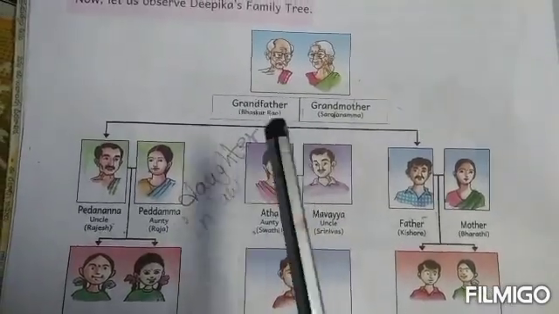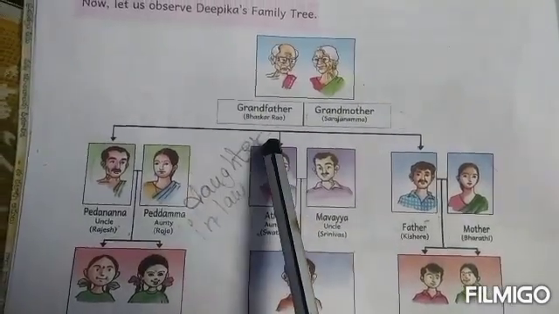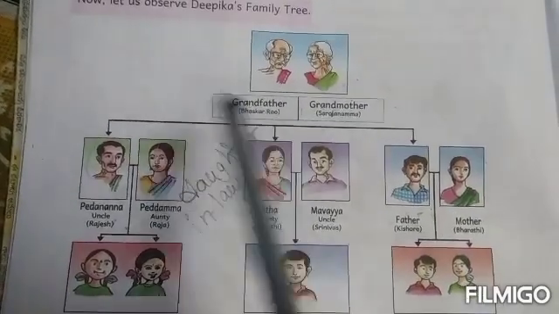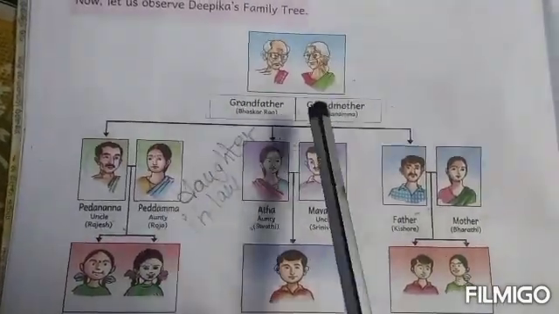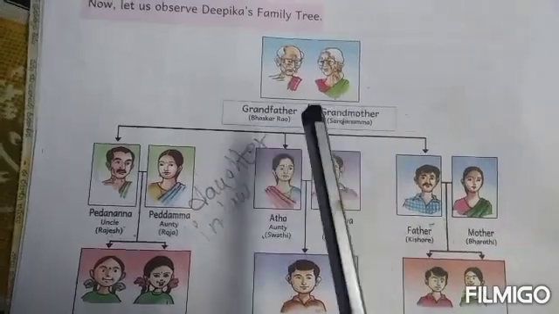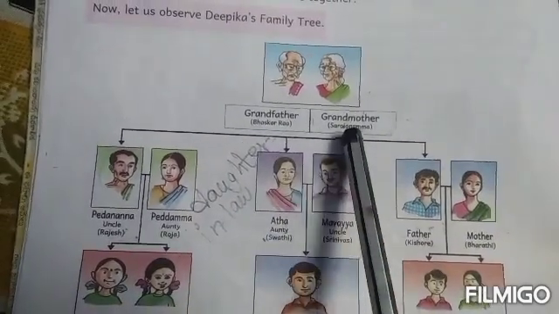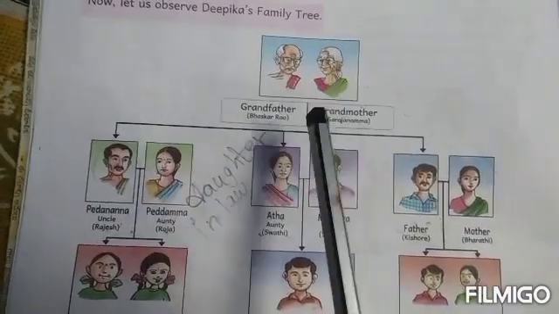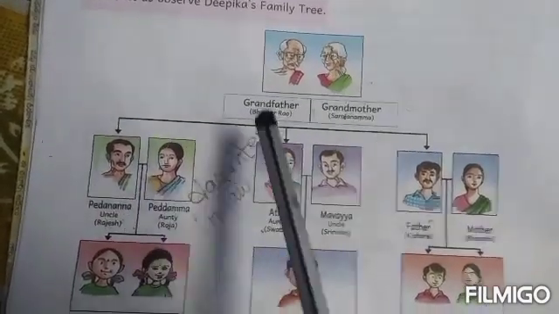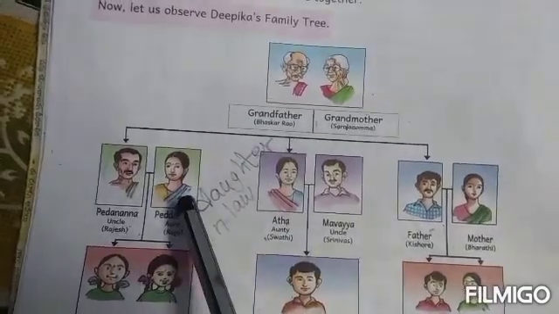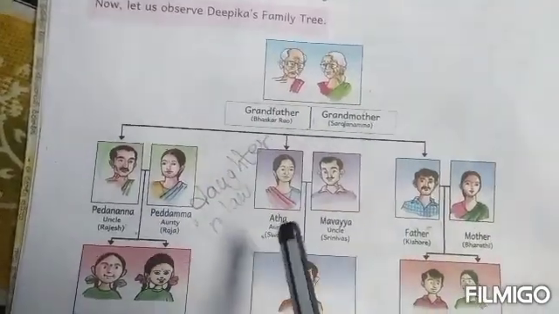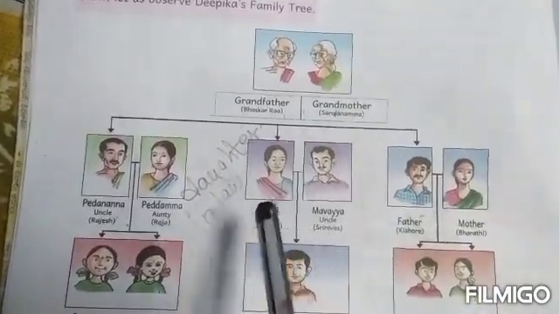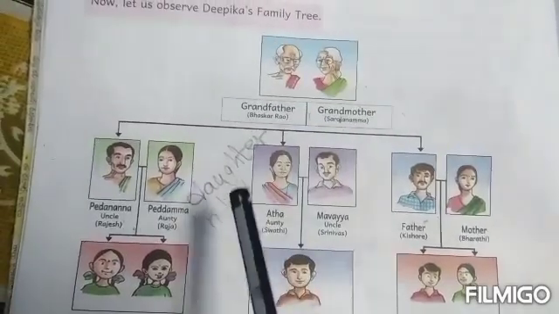Now, Bhaskarrao is father-in-law to Roja. Sarojamma is mother-in-law to Roja. Sarojamma is mother-in-law of Roja. Bhaskarrao is father-in-law of Roja. Next is Swati. Swati is daughter of Bhaskarrao and Sarojamma.